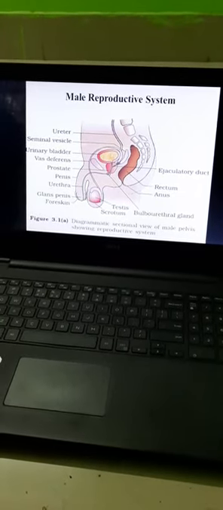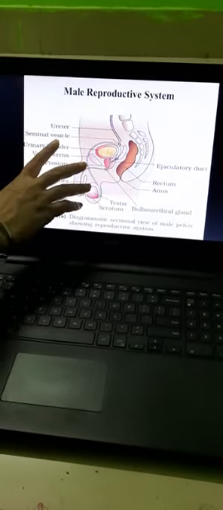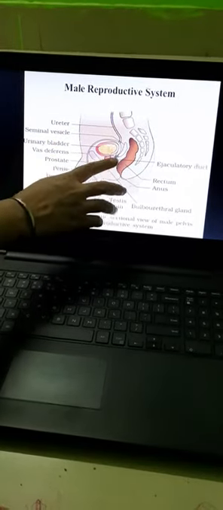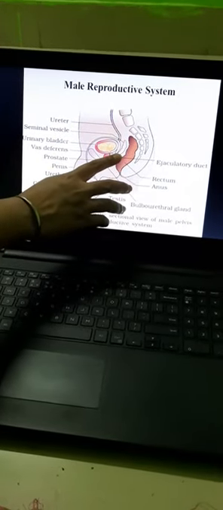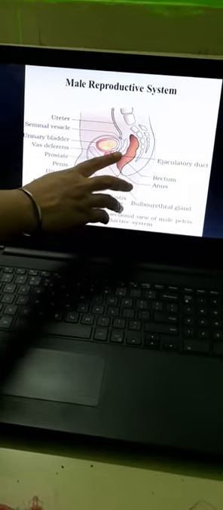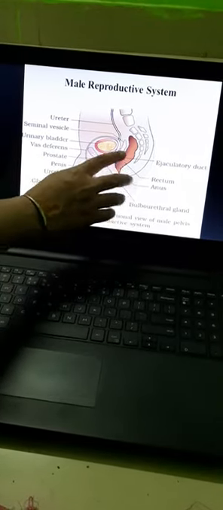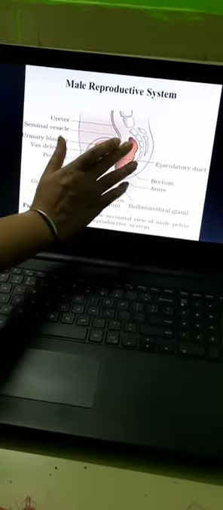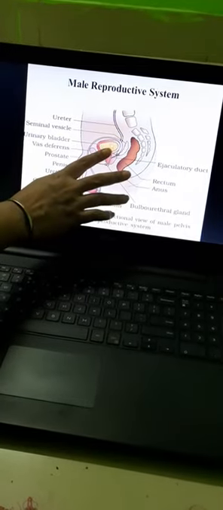So first is the seminal vesicle. Seminal vesicle is situated somewhere in the region nearby the ureter. Then there is the urinary bladder.